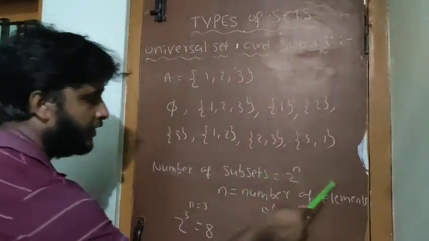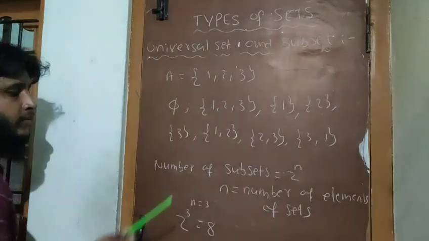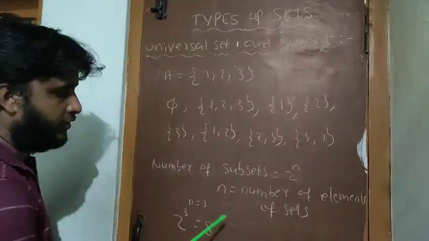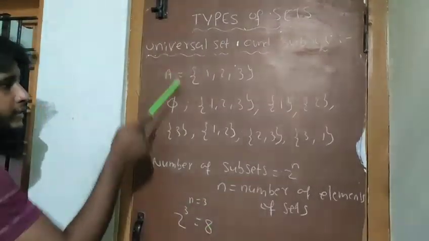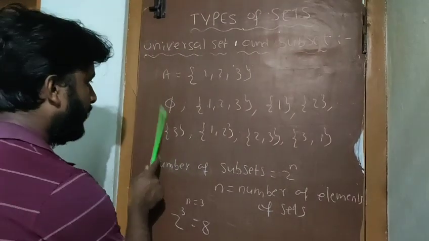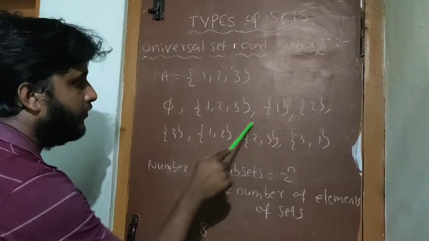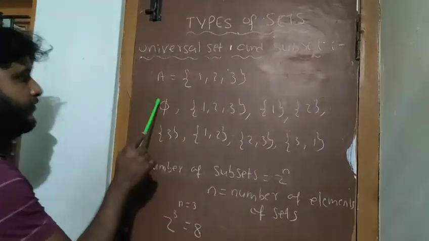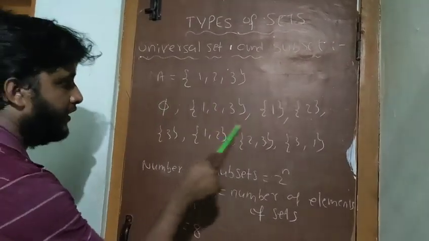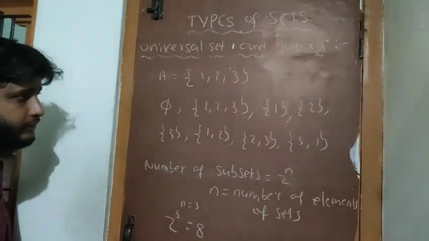So in bits, this point is very important. In so many public examinations, they have given the number of elements of a particular set, so this is very important. And how to write the subsets? Here is one important point: the null set and the set itself are subsets of every set.